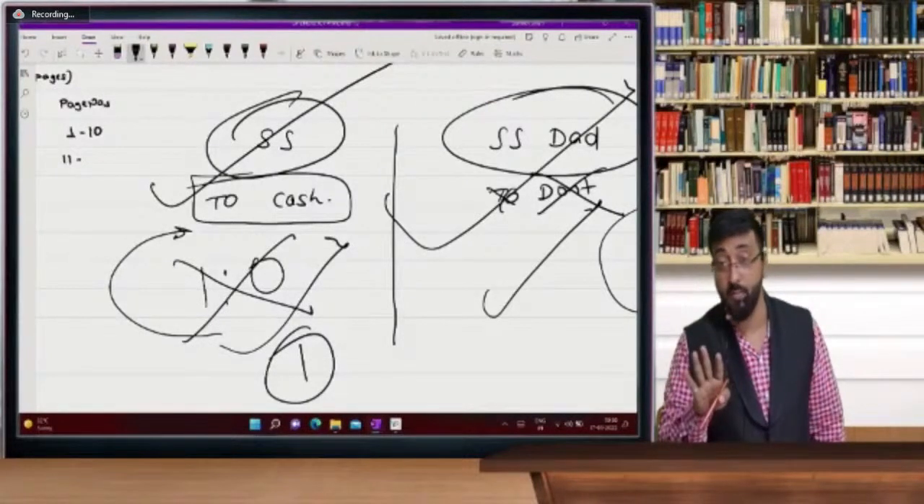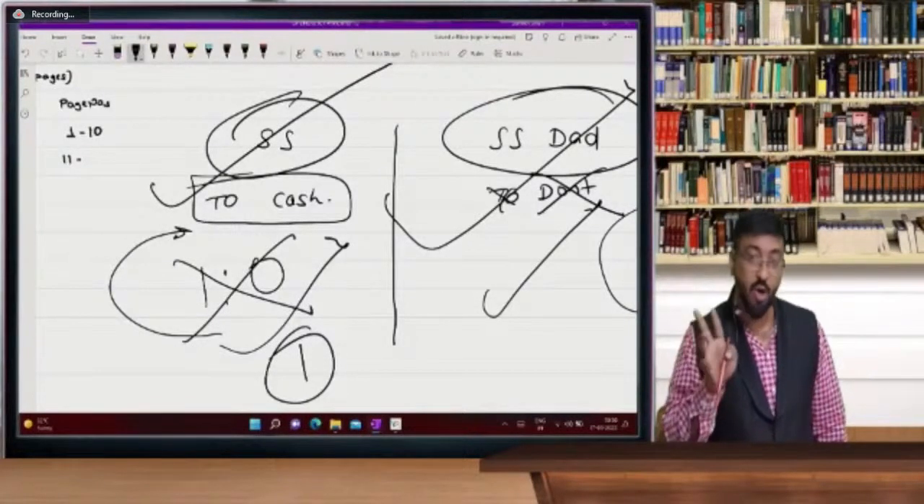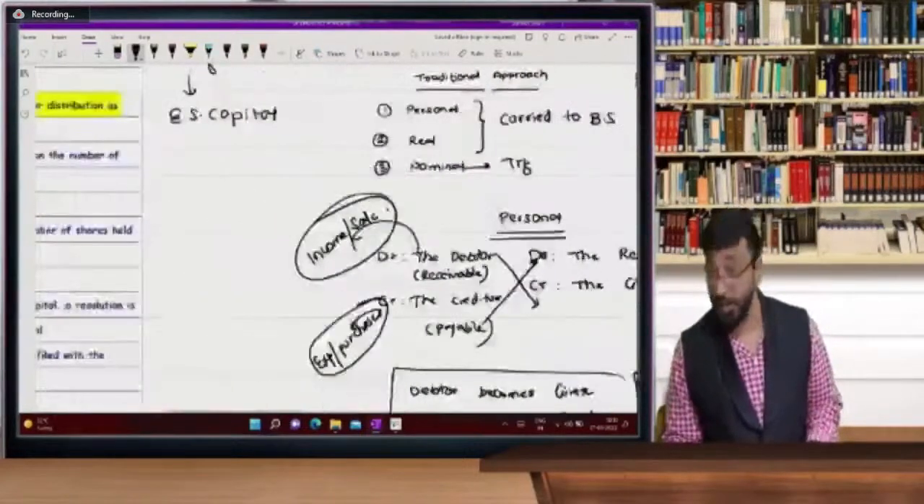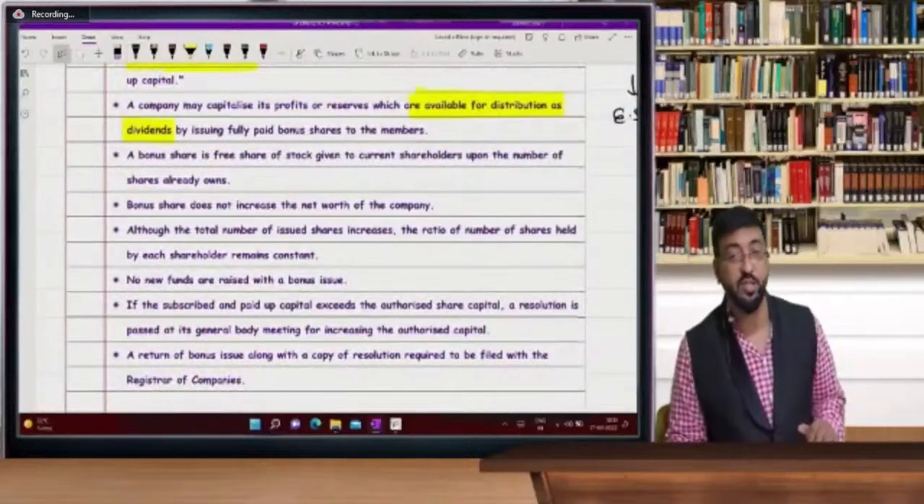I'm not saying take my name, SS or SS dad. Now if you are in the management, what decision will you take? To pay dividend or to give bonus shares? What is your decision?